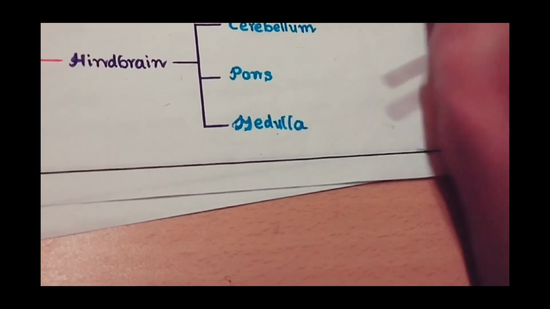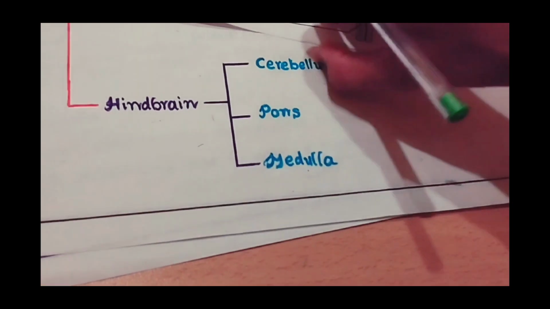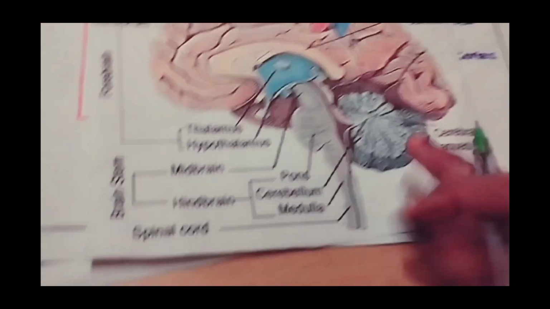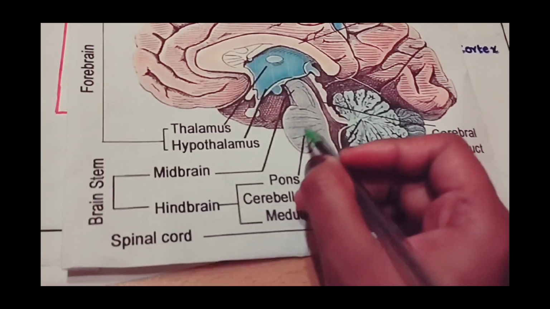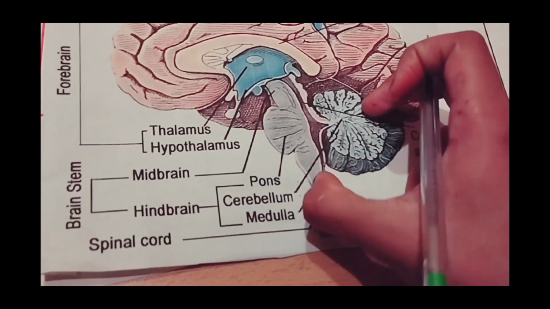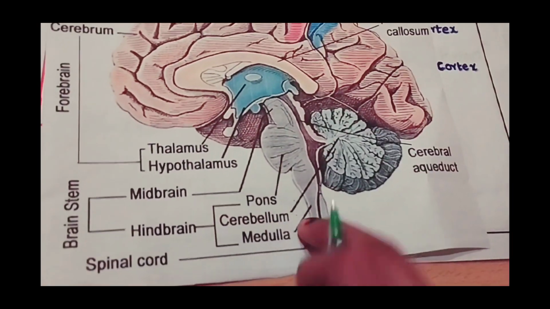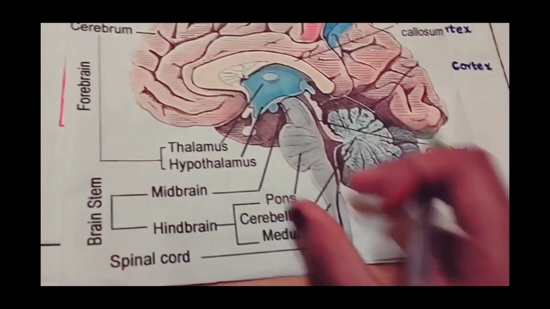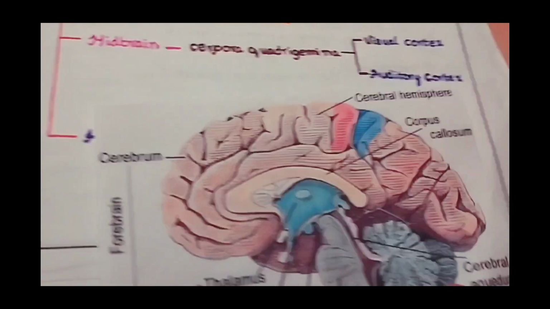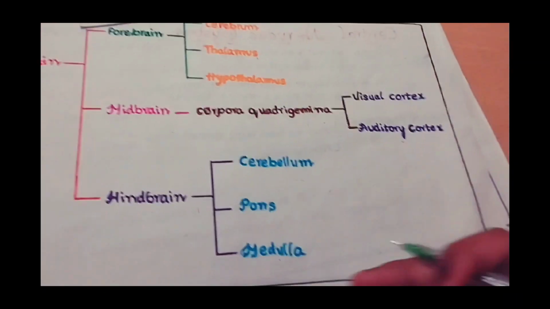And the hindbrain constitutes cerebellum, pons, and medulla. See, this is the cerebellum, this is pons, and this is medulla. These three, cerebellum, pons, and medulla, constitute hindbrain. And after medulla, we get the spinal cord. Medulla has connections with spinal cord. Let's discuss all these parts of the brain in brief.